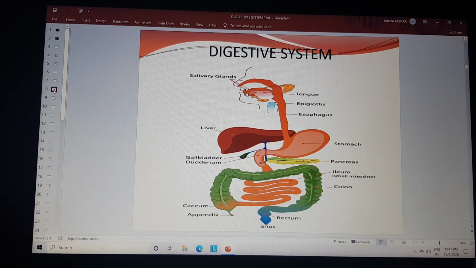The digestive system extends from the oral cavity to the anus. The different parts of the digestive system are the oral cavity, tongue, epiglottis, esophagus, stomach, and intestine, the large intestine and the small intestine, and anus, and some accessory organs like the liver, gallbladder, and the pancreas. These help in the digestion.